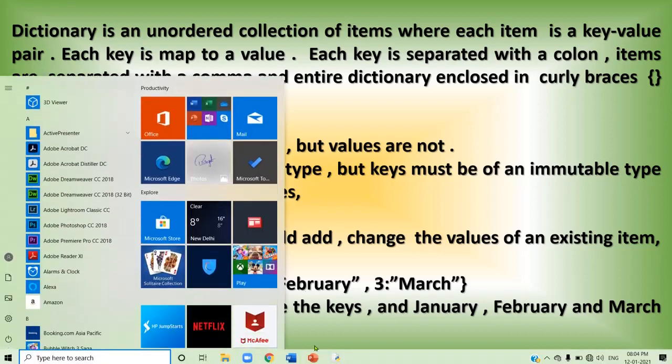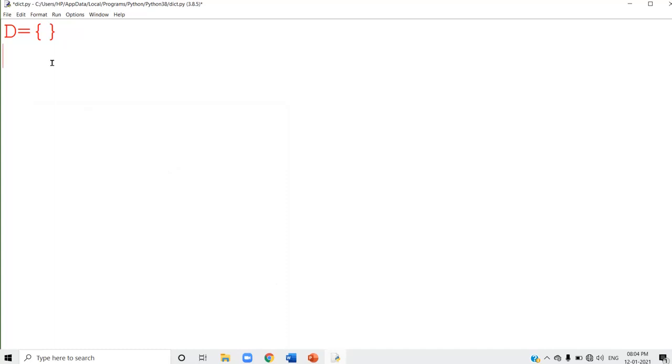I'll explain here in the Python screen itself. When I write like this, this is known as an empty dictionary. Now I am going to create a dictionary. I write 31 colon January. See, 31 is the key and January is the value, together one element. The next element I separate by using a comma: 28 colon February. So this is the second element in the dictionary.